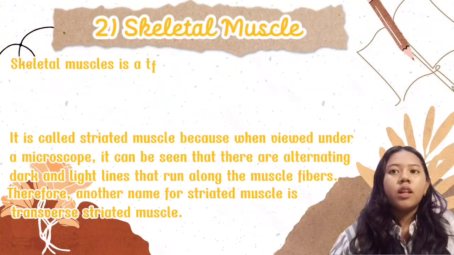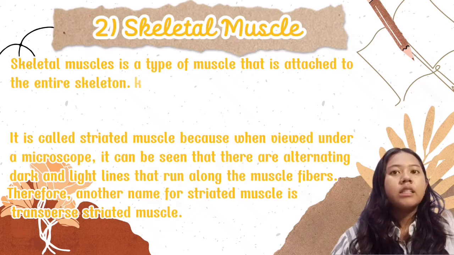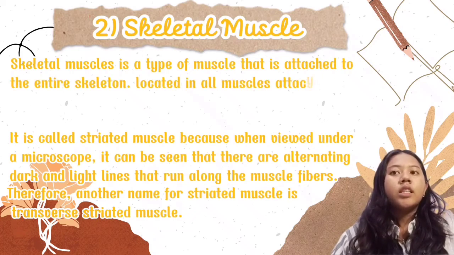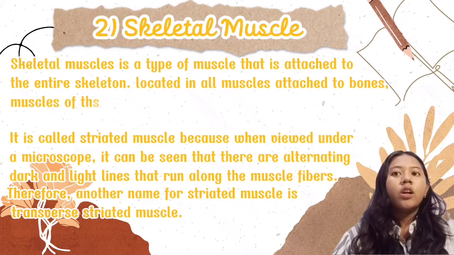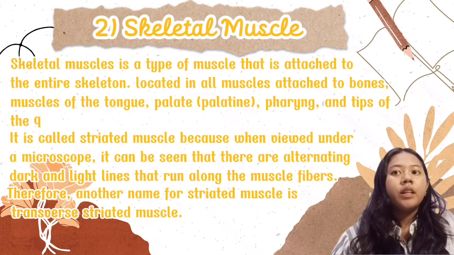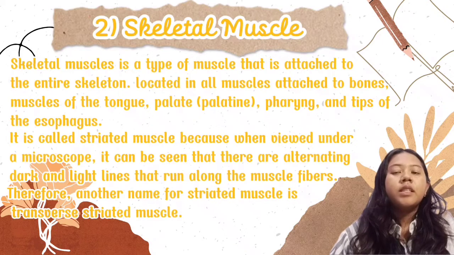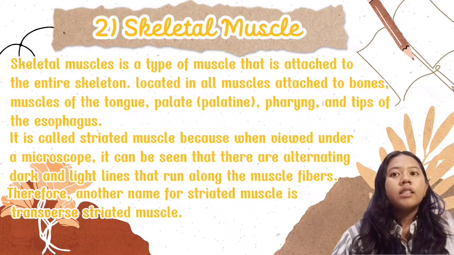2. Skeletal muscle. Skeletal muscle is a type of muscle that is attached to the entire skeleton. Located in all muscles attached to bones, muscles of the tongue, palate, pharynx, and tips of the esophagus. It is called striated muscle because when viewed under a microscope, it can be seen that there are alternating dark and light lines that run along the muscle fibers.